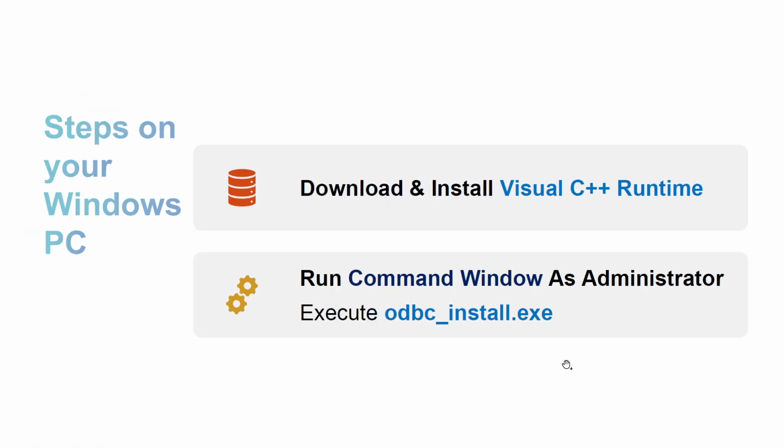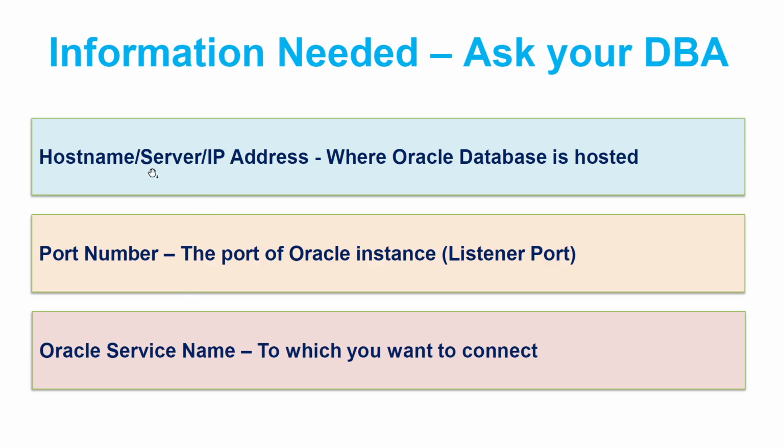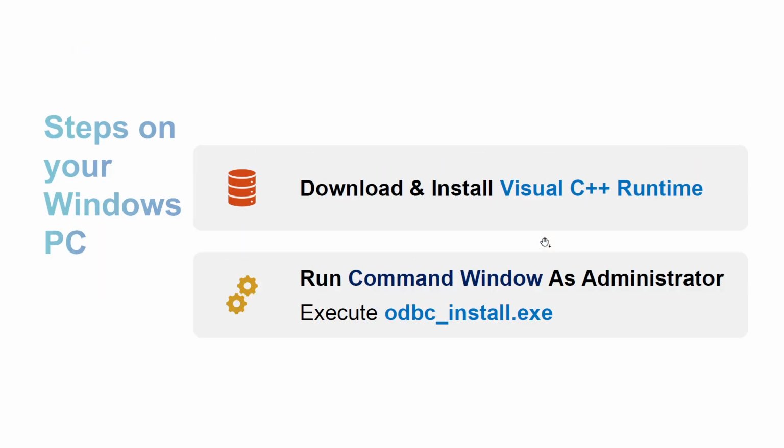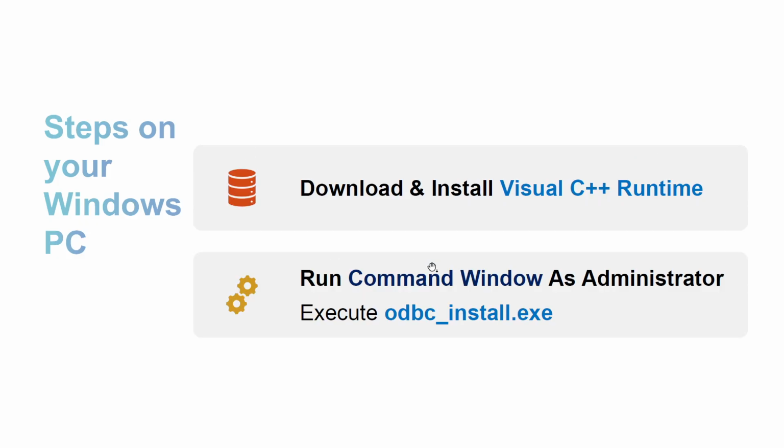So let me repeat all of this. First thing, you need all of this information. I'll not repeat: host name, port number, Oracle service name. Download the Oracle Instant Client. Download these three packages: basic package, SQL Plus package, ODBC package. Unzip and merge these packages into one single folder. Download and install Visual C++ runtime. Run command prompt as administrator and execute odbc_install.exe.